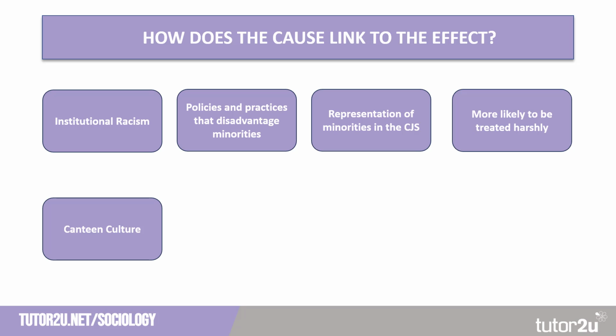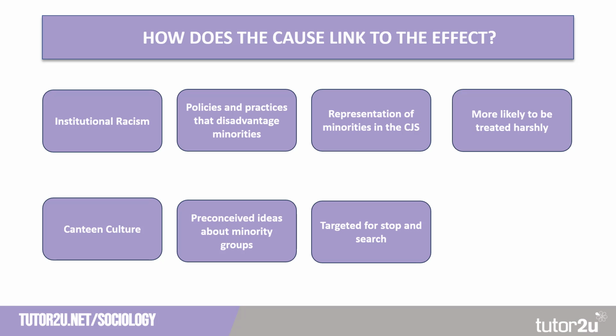Our second development of a hook is canteen culture, and this is the preconceived ideas about minority groups that some members of the police may have as a result of the canteen culture that they develop within the police. This might mean that ethnic minorities are more likely to be targeted for stop and search, and this leads to higher rates of offending because of the selective law enforcement. They are more likely to be targeted and therefore more likely to be found in possession of weapons or drugs.